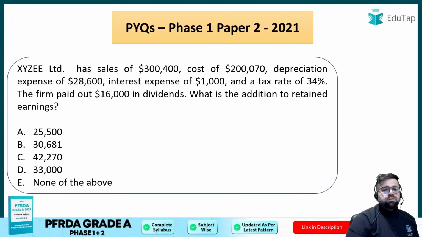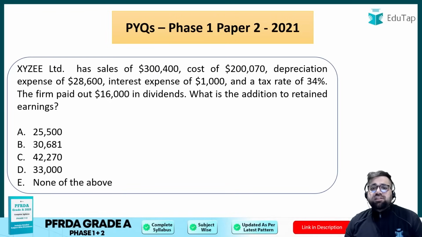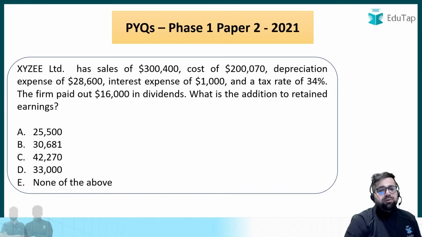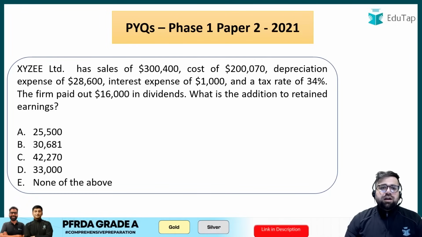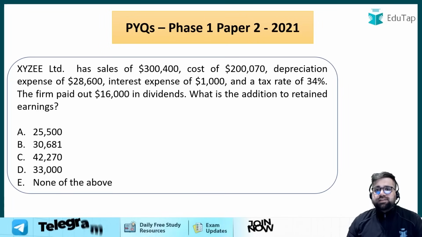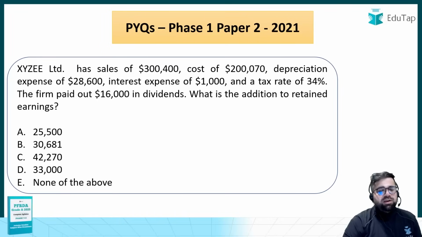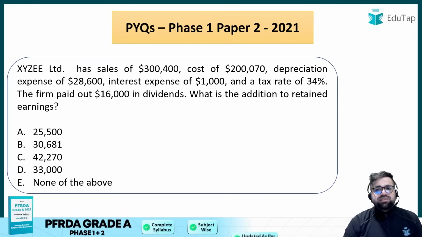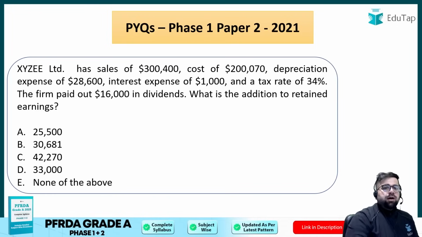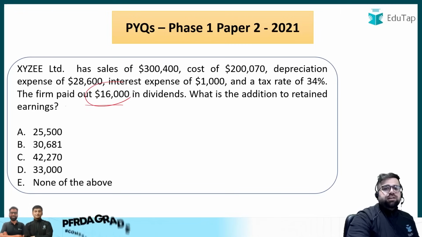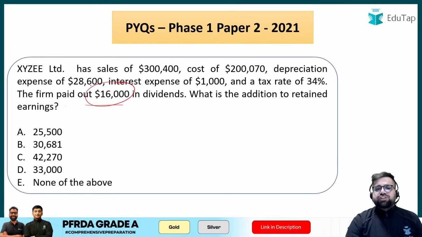Moving forward. Now this is an interesting question and this will take some time. You have to do some calculations over here. A company has sales of $3,400,000 with a cost of $2,70,000. Depreciation is given to you as $28,600. Interest expense is 1,000. A flat tax rate of 34% is given to you. The firm paid out dividends of 16,000. What is the addition to retained earnings?